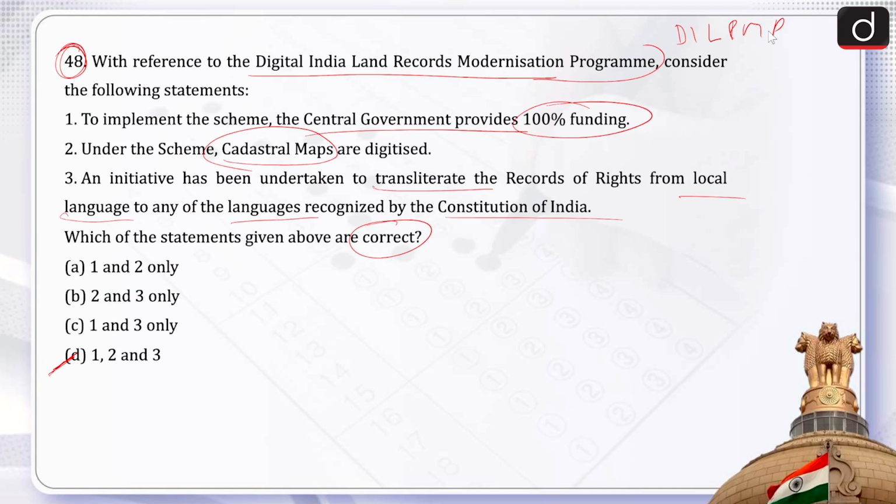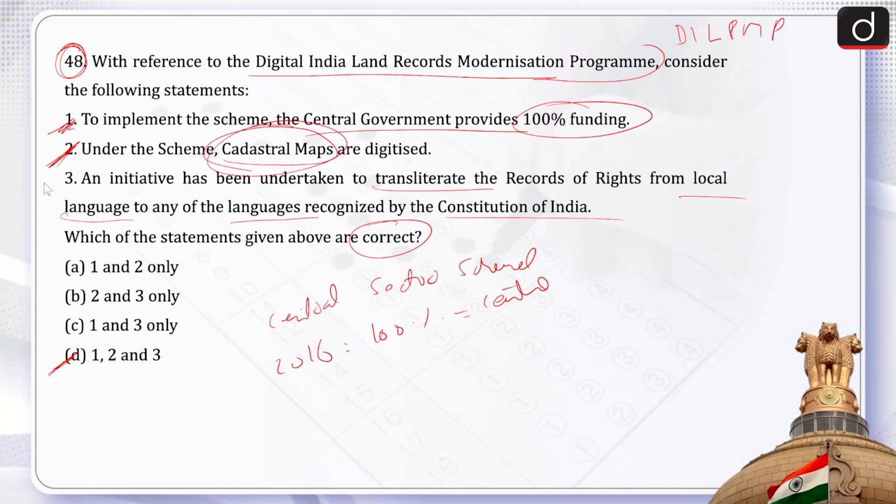It was revamped and converted as the central sector scheme with effect from 1st April 2016, and 100% funding is by the center. Therefore, option 1 becomes correct. Second, digitization of cadastral maps is one of the major components and activities of the Digital India Land Record Modernization Program. Therefore, second also becomes correct.